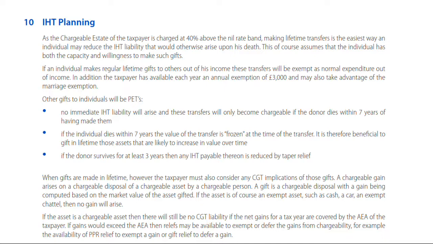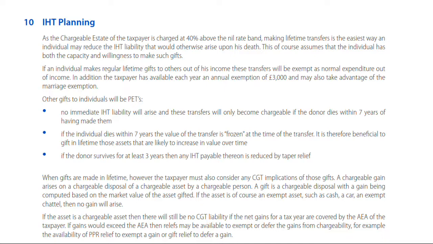If we're going to plan other than just leaving everything to the spouse and therefore there'll be no tax charges, if we're thinking about planning by gifting to the kids, how should we do that in order to mitigate our overall tax charge? Well, as we've seen, in order to avoid CGT, it would be best to give on death because there is no CGT. But in order to avoid IHT, we don't want to be giving on death because go above the nil rate band, it's a 40% tax charge. So what would be the best for IHT? Presumably to give in lifetime.